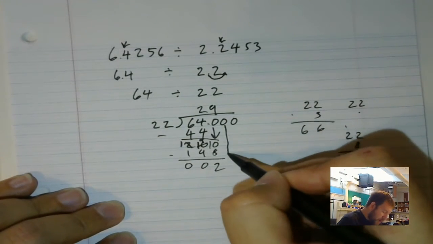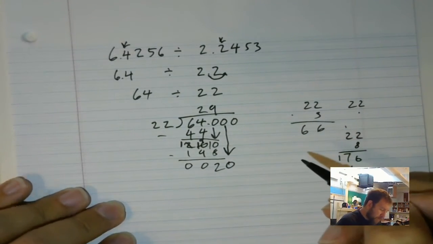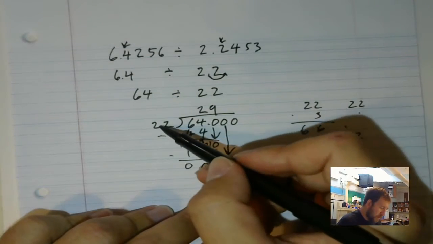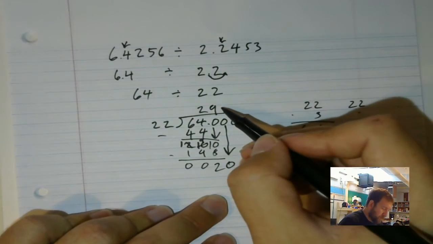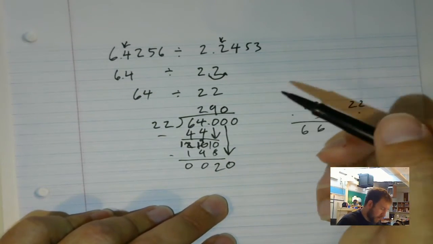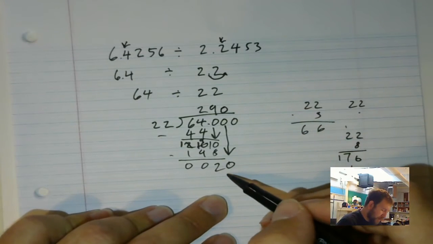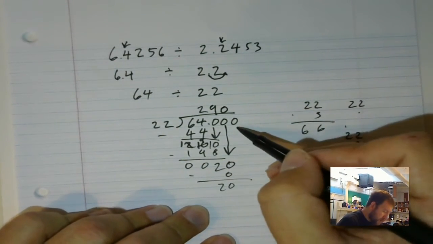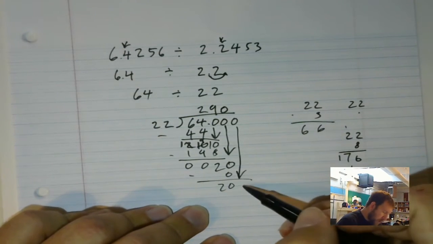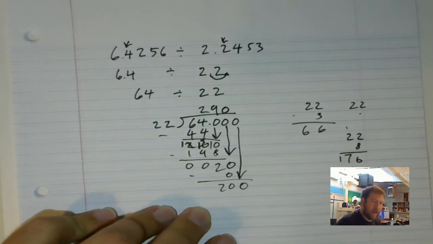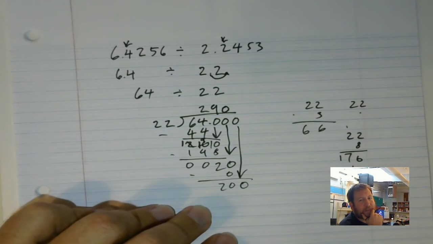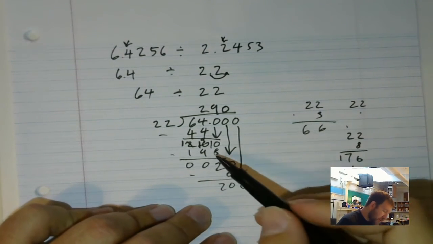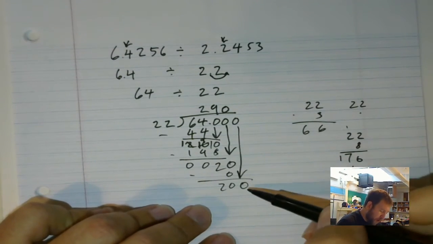Okay, I got to bring down another 0. Now I have 20. How many 22s are in 20? 0, unfortunately. And then I have 0 that I subtract by. So I've still got 20. So I need to bring down another 0. I've got 200. Wait, this is starting to look very familiar because I just did 200 before.